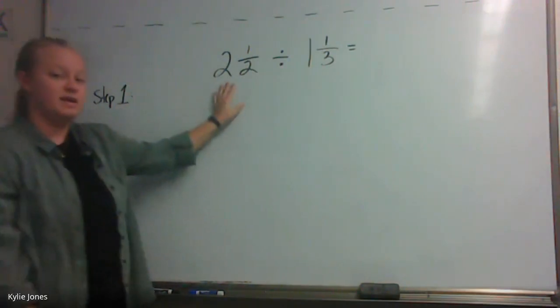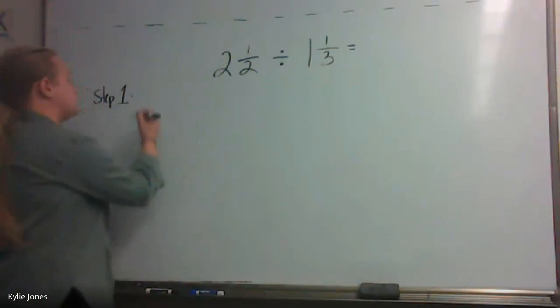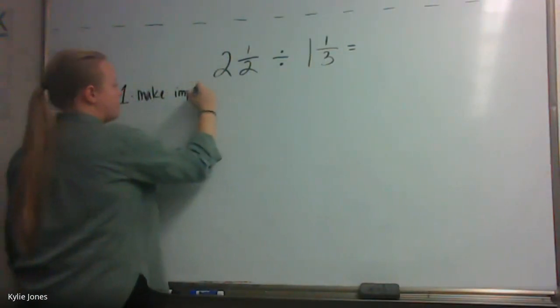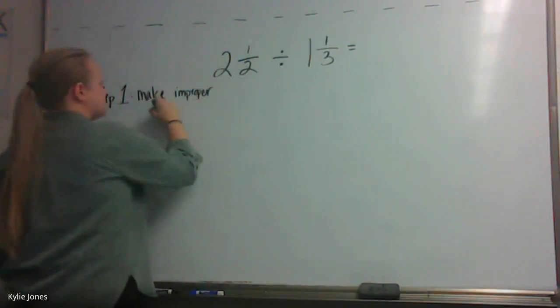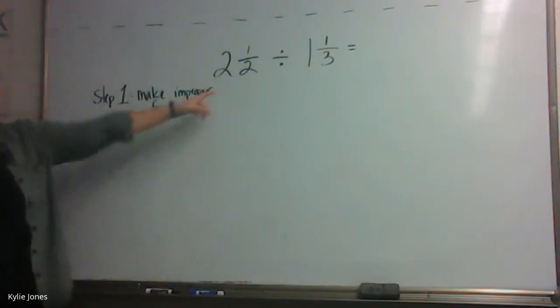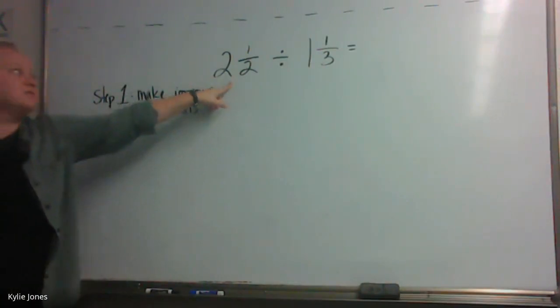These are mixed numbers. I can't divide mixed numbers. Yeah, we need to make them improper first. So make improper fractions. So we need to first change our mixed numbers to improper fractions.